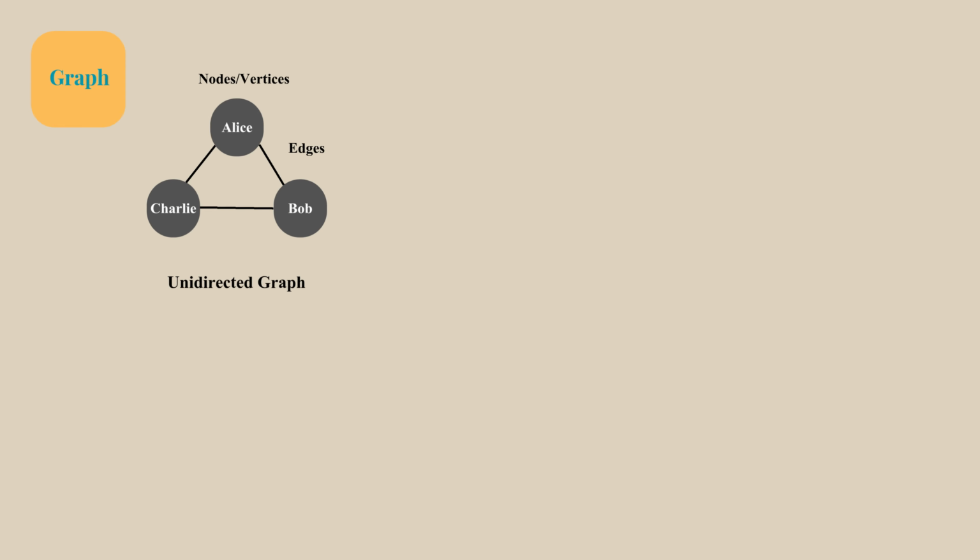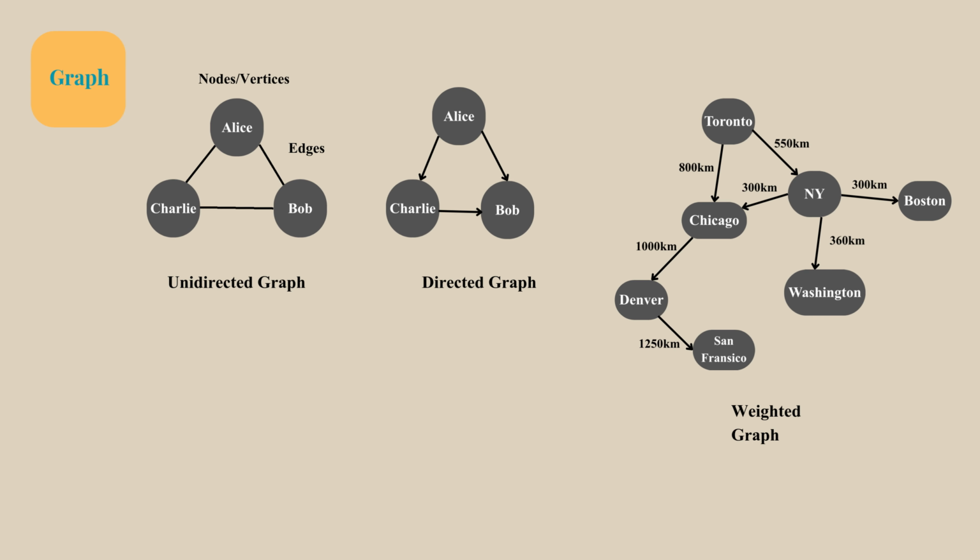Graphs. A graph is also made up of nodes. Nodes are also called vertices, which represent entities. It is also made up of edges, which build the relationship between two nodes. There are three types of graphs: undirected, directed, and weighted graphs. Consider the undirected graph. Here edges have no directions. So if Alice is in relation with Bob, Bob is also in relation with Alice. So there is a bidirectional relationship between the nodes.